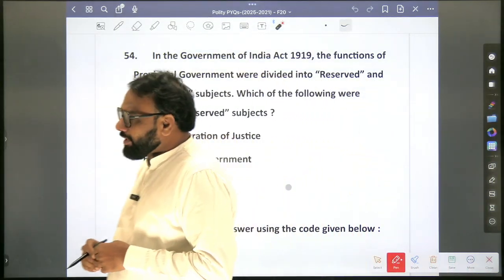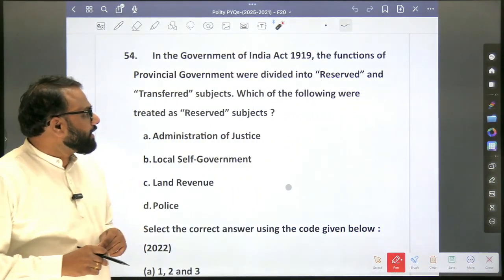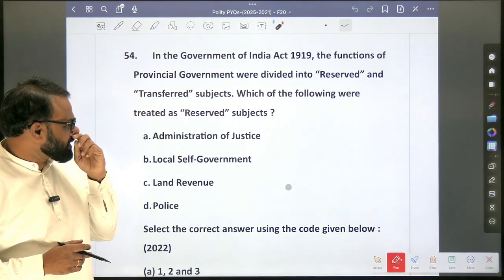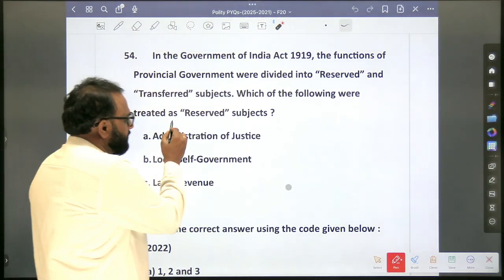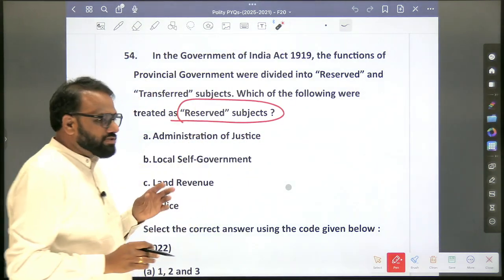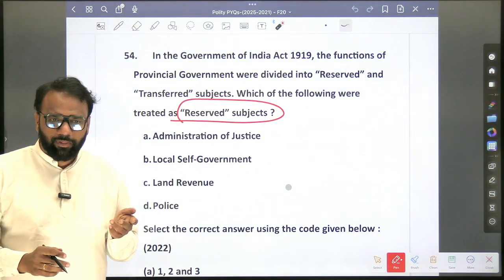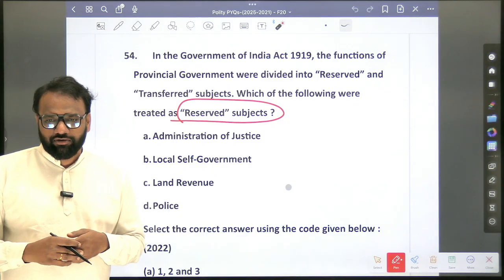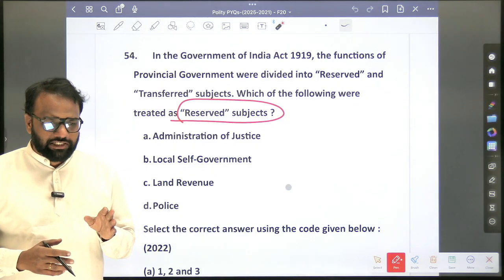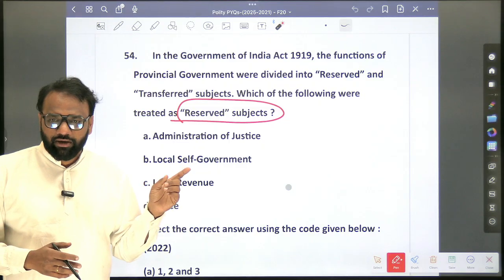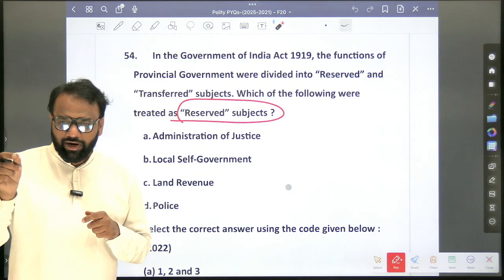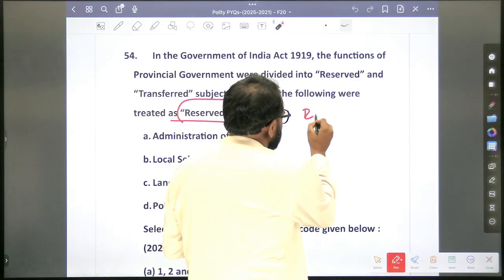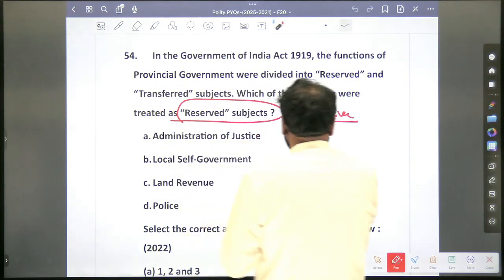In the Government of India Act 1919, the functions of the provincial government were divided into reserved and transfer subjects. Which of the following were treated as reserved subjects? Means on reserved subjects, who can make the laws? Governor, by being responsible to the legislature or without being responsible to the legislature? Without being responsible to the legislature. This question is very tricky because in traditional Lakshmikant it is not present, but I added a few points by going through the original act itself. So here you will separate the reserved list subjects. Which are the reserved list subjects?